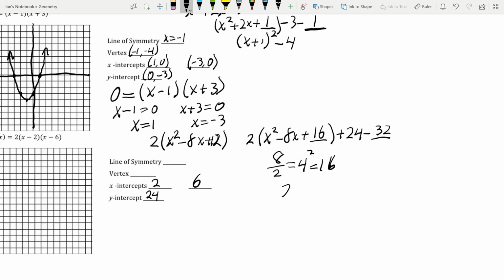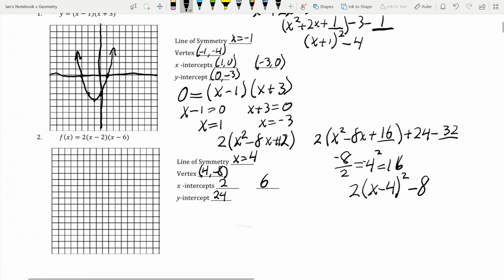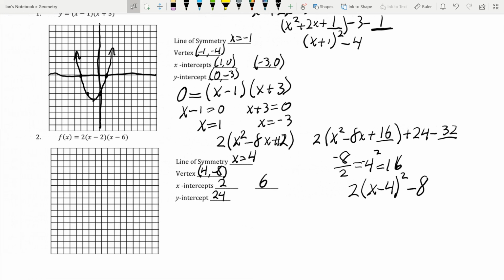Which means our vertex form is 2 times x minus 4 squared minus 8, which gets us a vertex of positive 4, negative 8, and a line of symmetry of x equals 4. Now we just need to graph this.